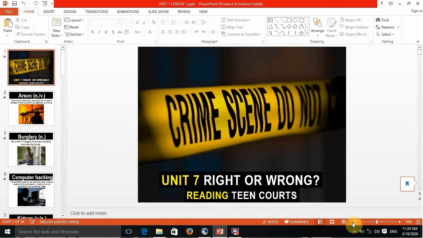Today we're starting with the reading lesson. Before we go to the reading lesson, let's learn some important vocabulary that will help you understand the text.